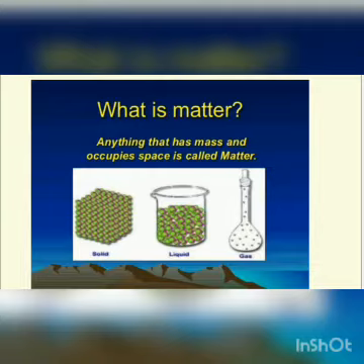The part of the floor that my foot covers, as well as the part of the atmosphere that my body or your body covers, is known as matter. Okay.